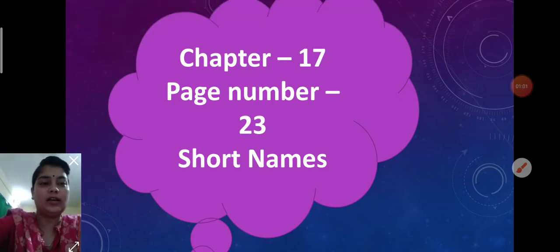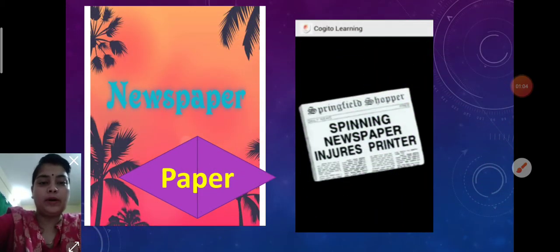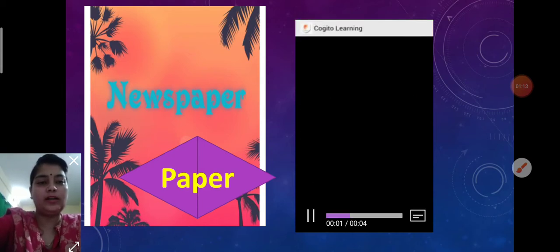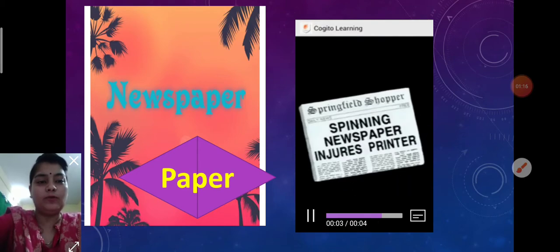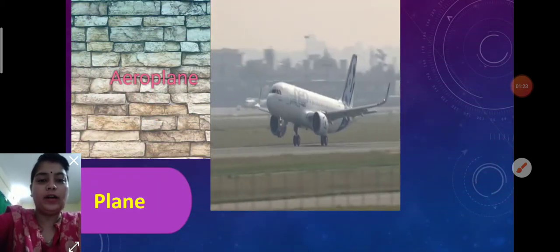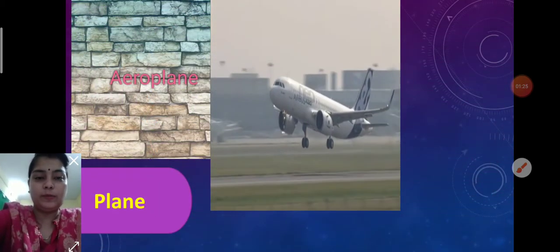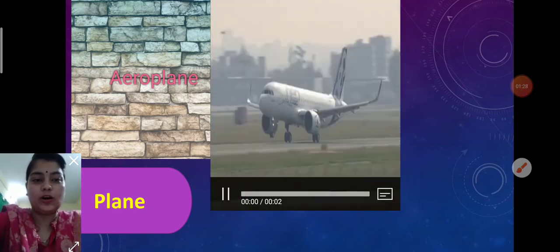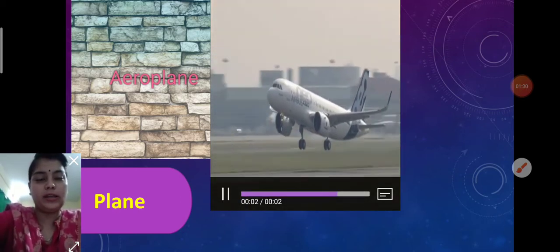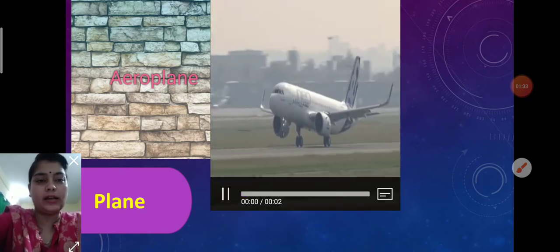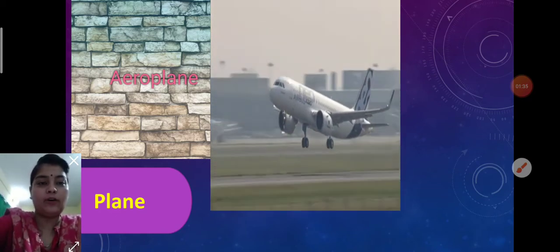Like the first word, it has given paper. Paper for newspaper. We use the short word paper. News, paper, newspaper. Now the next one is here: plane for aeroplane. We use plane. It is the short word for aeroplane. Aero, plane. Aeroplane, plane for aeroplane.